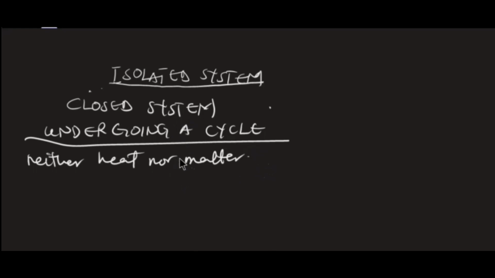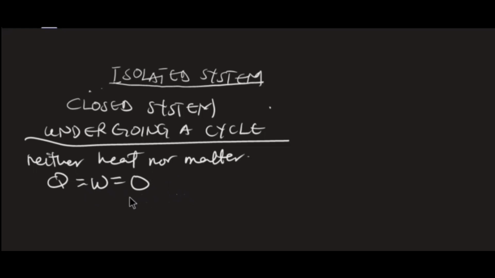But let's apply the first law of thermodynamics to an isolated system. Since it doesn't exchange heat or matter, the total heat supplied as well as the work done is equal to zero, right?